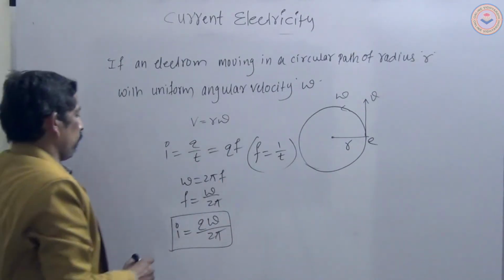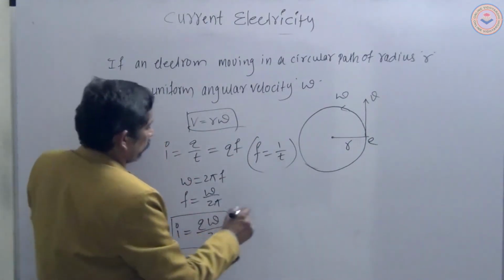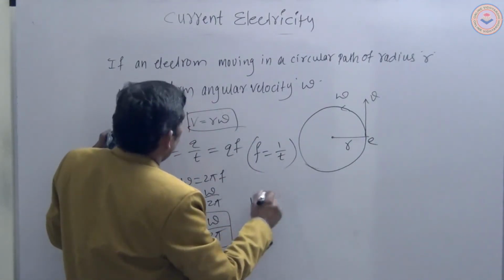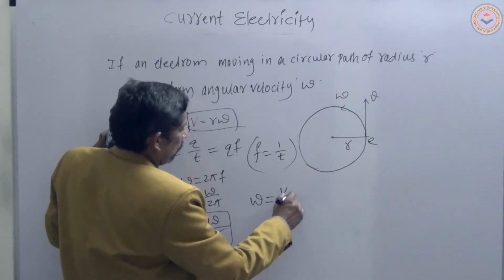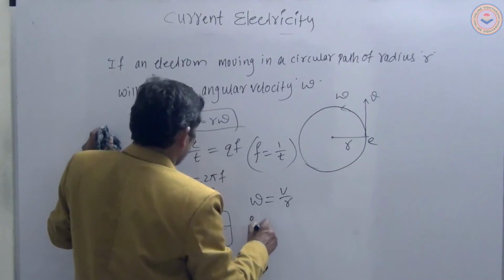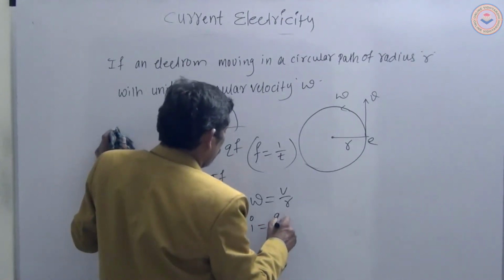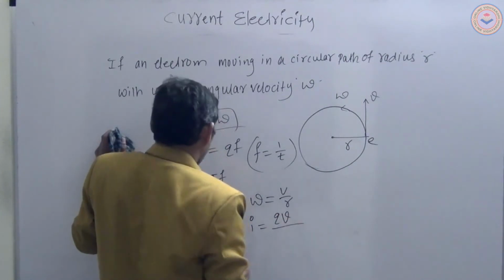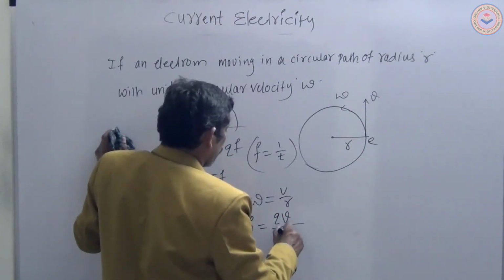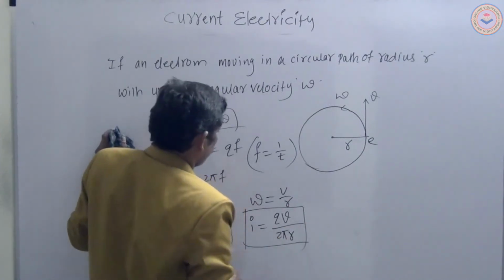And also, we know that v is equal to r omega. Omega is equal to what? v by r. Here we substitute in the current expression: I is equal to Q v by 2 pi r. So this is the current expression, my dear students.